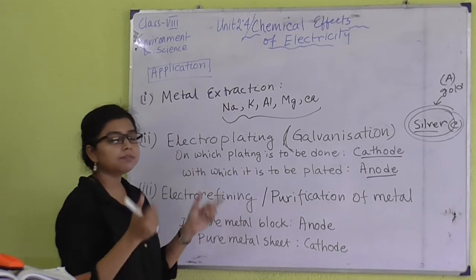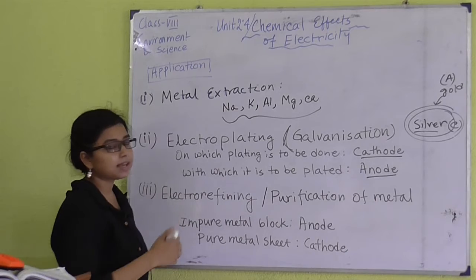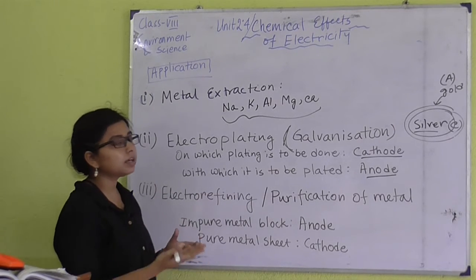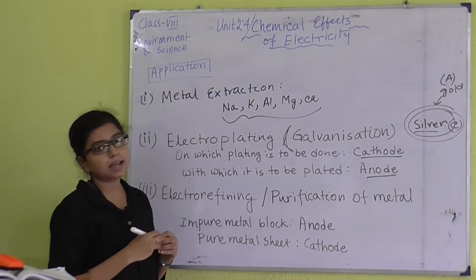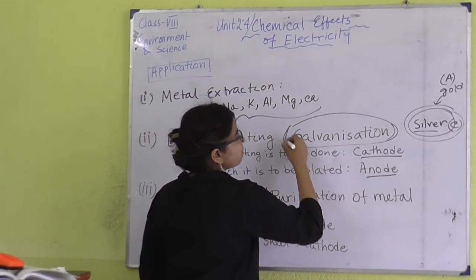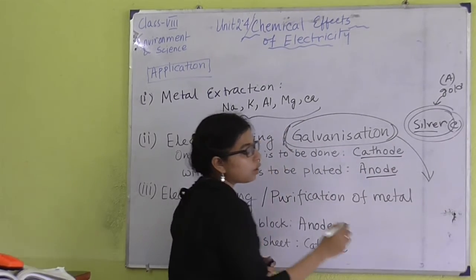If I want to give a gold plating, then I can use a gold strip as the anode. If I want to give a silver coating, then a strip of pure silver is to be taken as the anode. And the term galvanization is specially applicable if I want to give a coating of zinc.